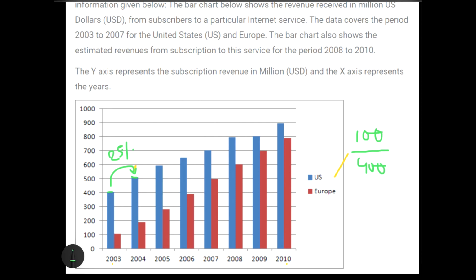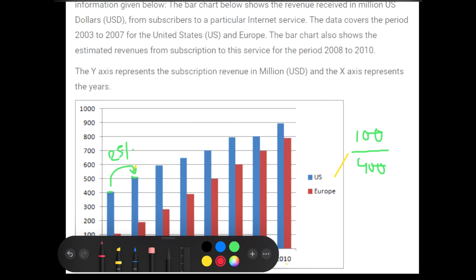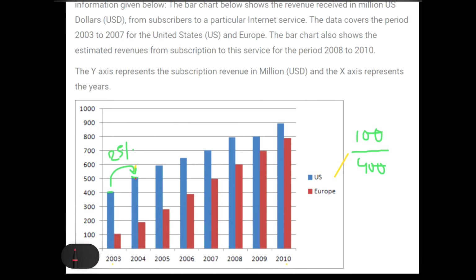Now we will calculate the percentage change of 2004 and 2005 also. If I calculate that, I can approximately take this as 500, and then I can take the other value. It's slightly less than 600, but because the value at the bottom is slightly more than 500, we can approximate it to 600 only.